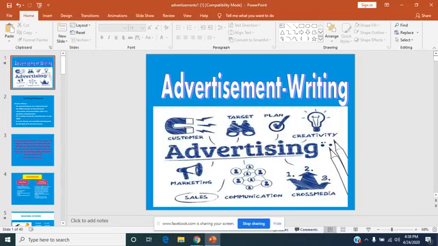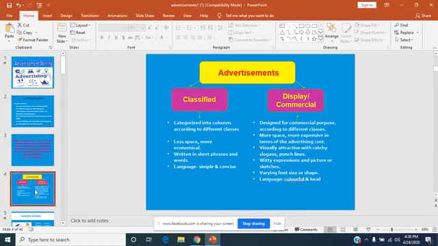So dear children, what is an advertisement? You all are aware of advertisements. In our syllabus, we talk about printed advertisements. How many types of advertisements are there? There are two types: one is classified and the other is display.